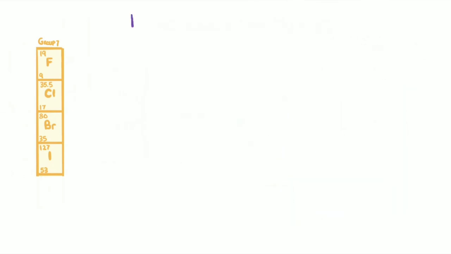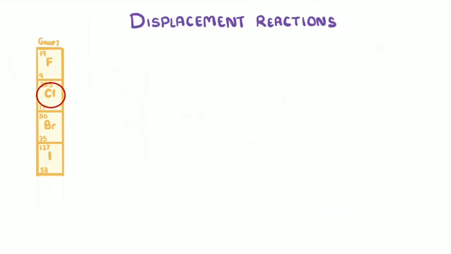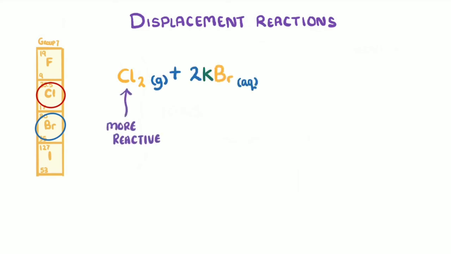Lastly, we need to take a look at displacement reactions. These involve a more reactive halogen displacing a less reactive one. For example, let's imagine that we pumped some chlorine gas into a solution of potassium bromide. As the chlorine is more reactive than the bromine, because it's higher up in the group, it displaces the bromide to bond to the potassium.